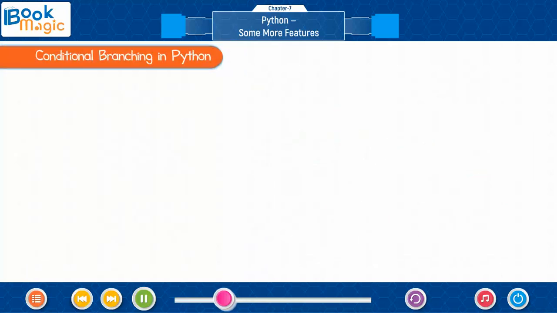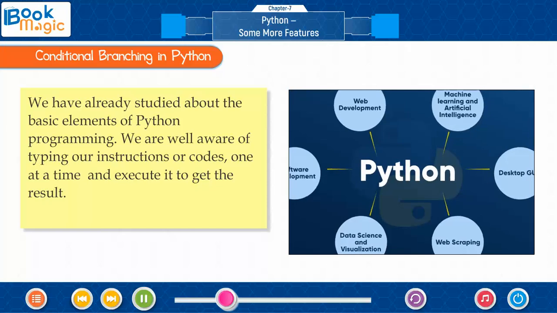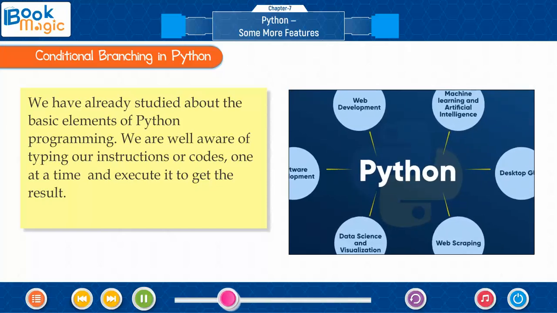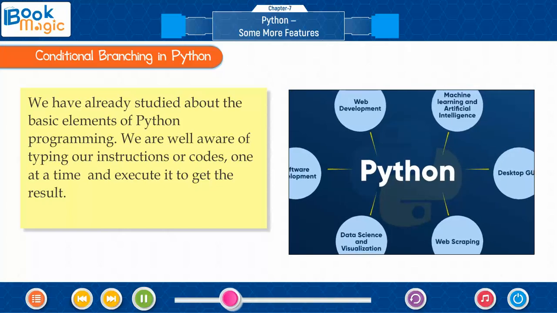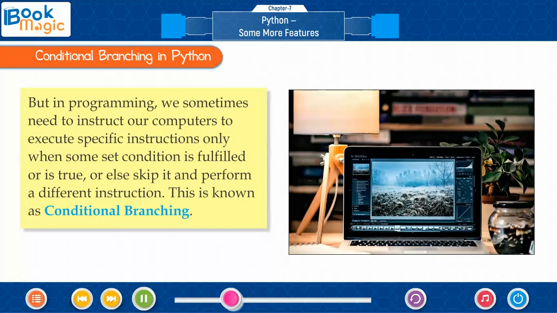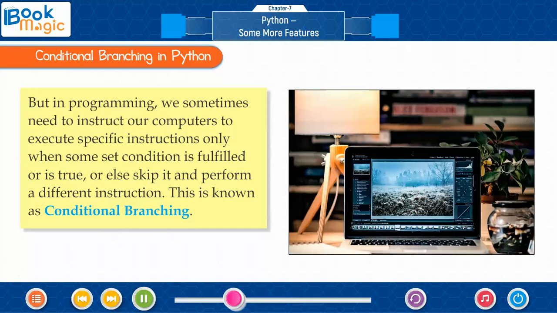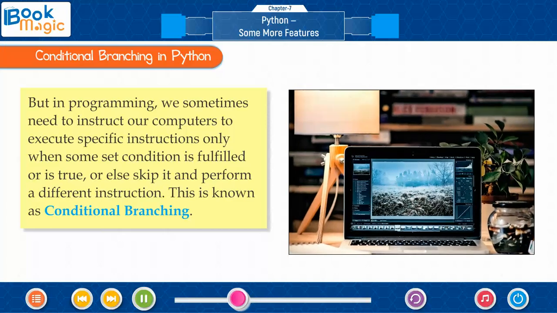Conditional branching in Python. We have already studied the basic elements of Python programming. We are well aware of typing our instructions or codes one at a time and executing them to get the result. But in programming, we sometimes need to instruct our computers to execute specific instructions only when some set condition is fulfilled or is true, or else skip it and perform a different instruction. This is known as conditional branching.